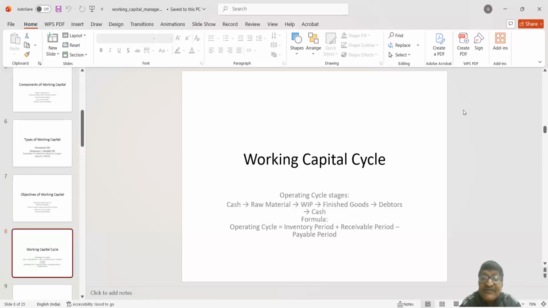So, raw material inventory is created, then work in process inventory is created, then finished goods inventory is created, and at each and every point working capital remains blocked to some extent because raw material, unless or until it comes out of the warehouse and goes for production, the working capital remains locked in the form of raw material.